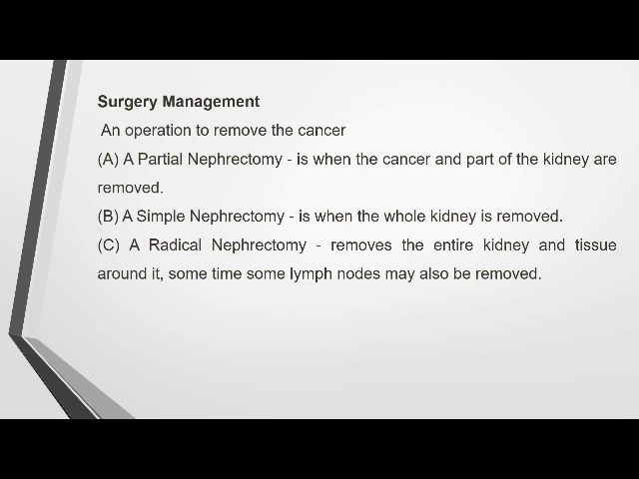Partial nephrectomy is when the child is identified with cancer and part of the kidney will be removed. That is called a partial. In simple, the whole kidney will be removed. In radical nephrectomy, the entire kidney and the tissues around the kidney, as well as some of the lymph nodes, will also be removed. That is called a radical nephrectomy.